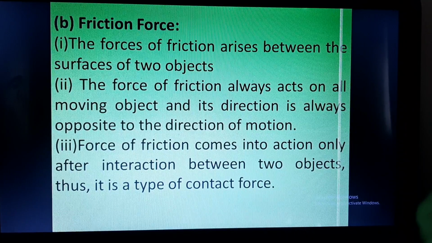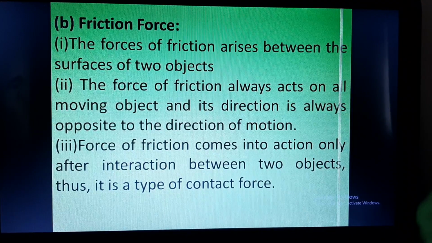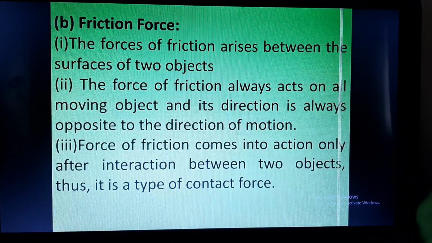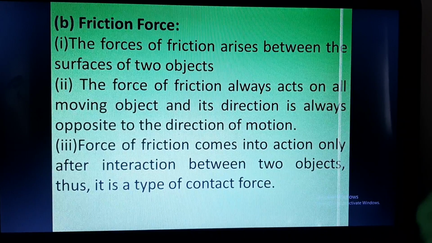Now what will be the direction of the force? The direction of the force will be opposite to the moving body. Okay, in the direction in which the body is moving, friction will be exerted in the opposite direction.